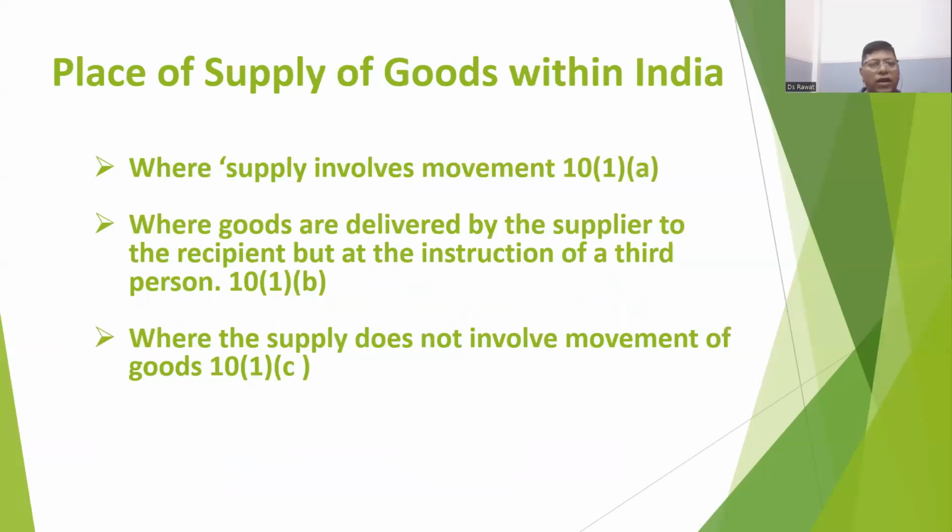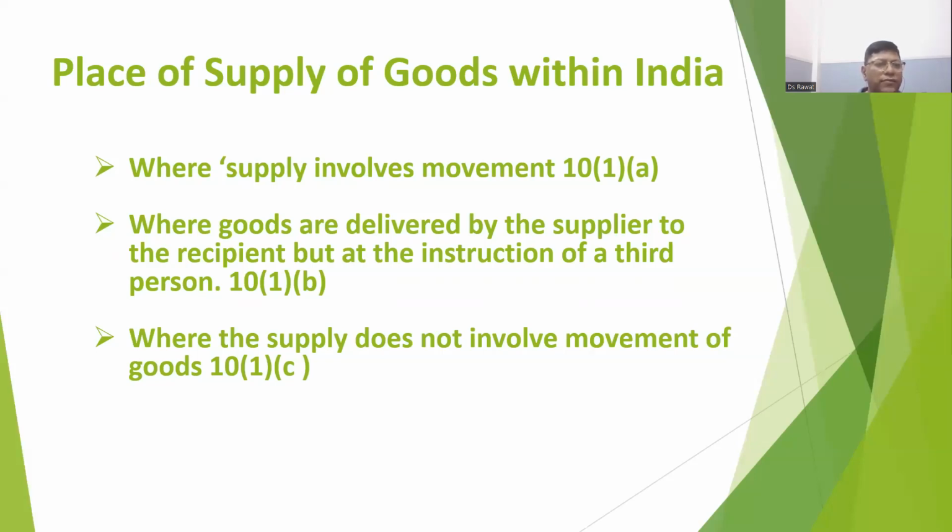Now I will come to the place of supply of goods. Within India, there are two separate provisions. Section 10 refers to supplies within India and section 11 refers to import into or export out of India. So first we are discussing within India, section 10. Section 10 has 5 clauses, A to E. So we are discussing these 5 clauses.